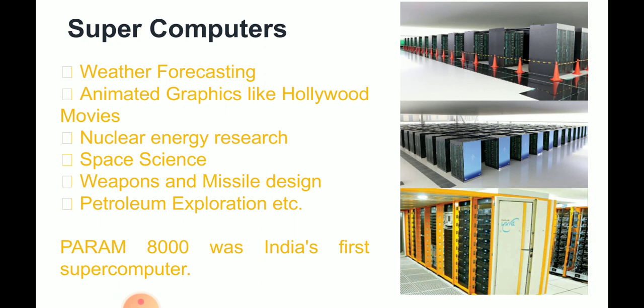So supercomputers are very large compared to mainframes. These are used either by the government or by large organizations. The government of course uses supercomputers because there is a lot of data the government has to maintain with security.